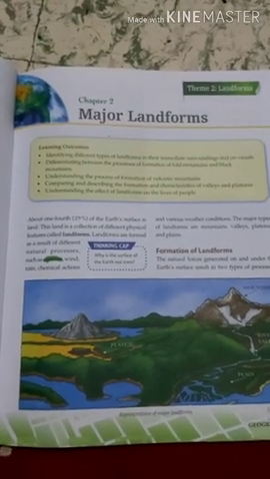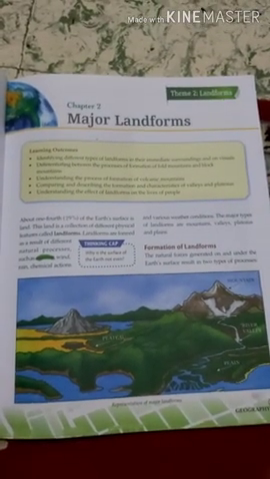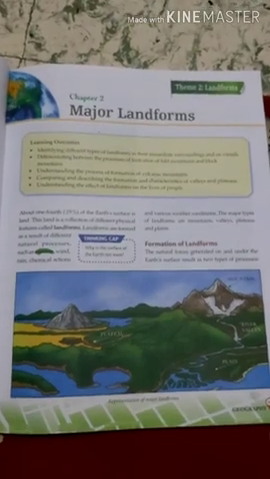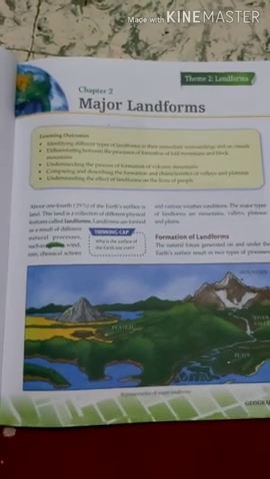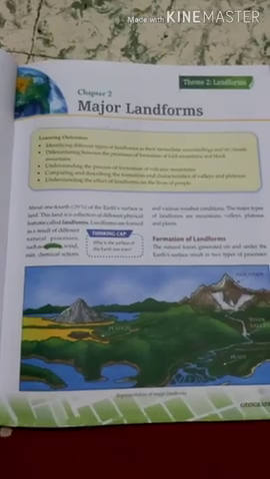Okay, it's called landform. These landforms are created, the formation has happened because of natural processes such as erosion, wind, rain, chemical actions, and various different weather conditions. Okay, so there are four major types of landforms. The first one is mountains, valleys, plateaus, and plains.